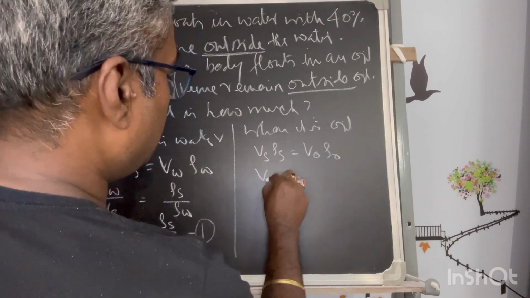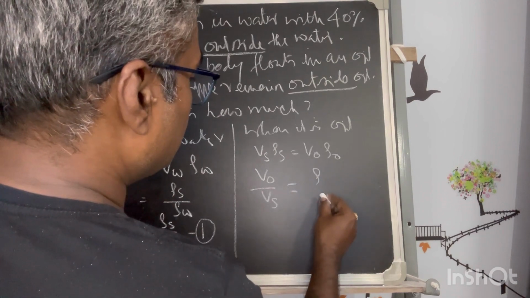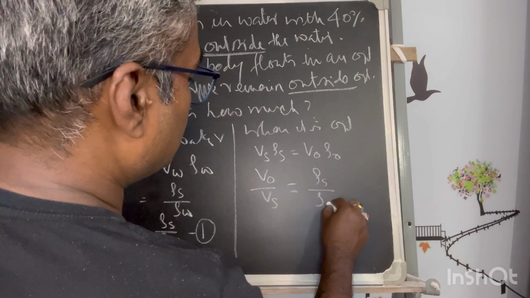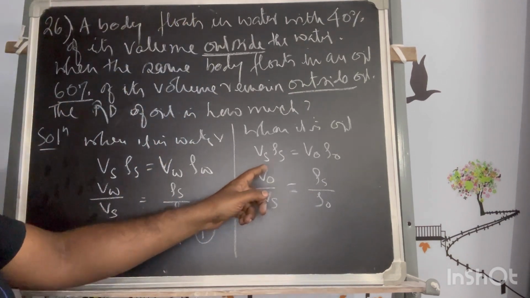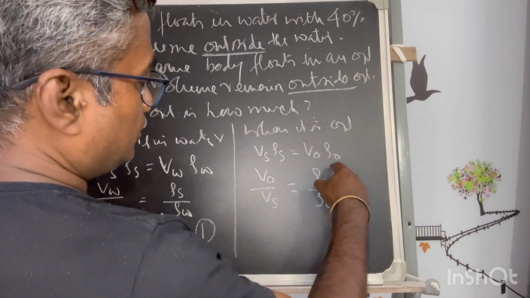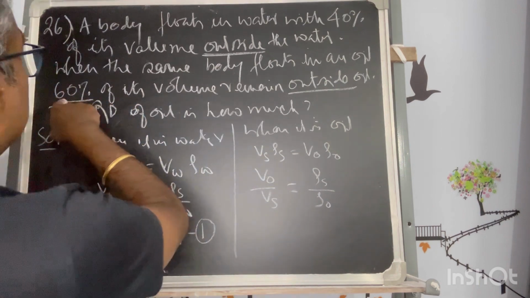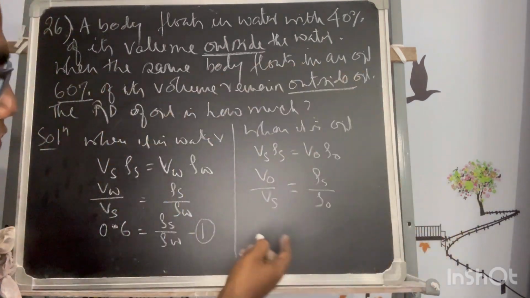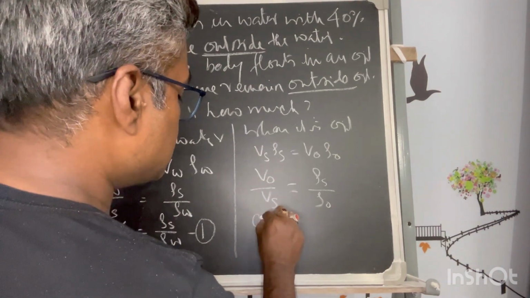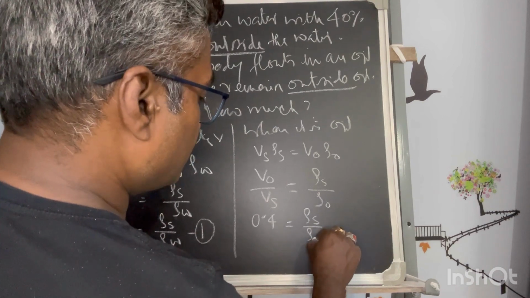Similarly, V of oil by V of solid is equal to the density of solid by the density of oil. So this part is how much? 60% is outside, so how much is inside? This is talking about the inside, so this is 40%, this is 0.4. You have to be very careful when you use the formula, inside or outside.